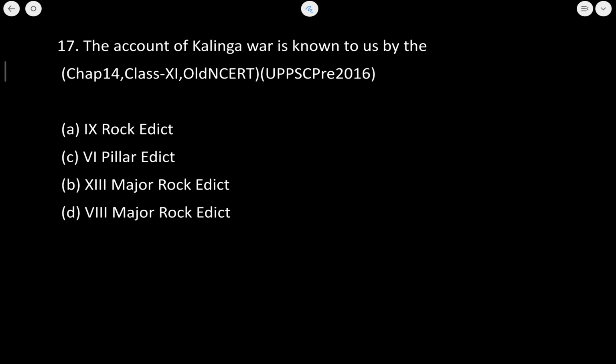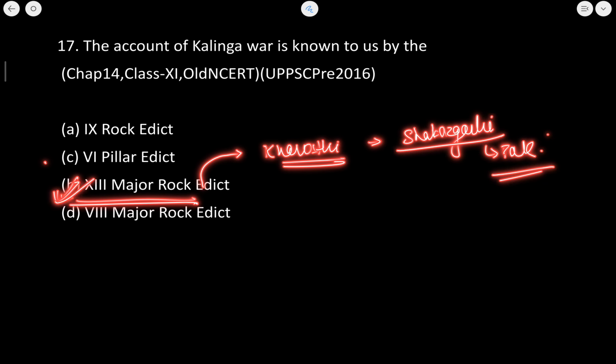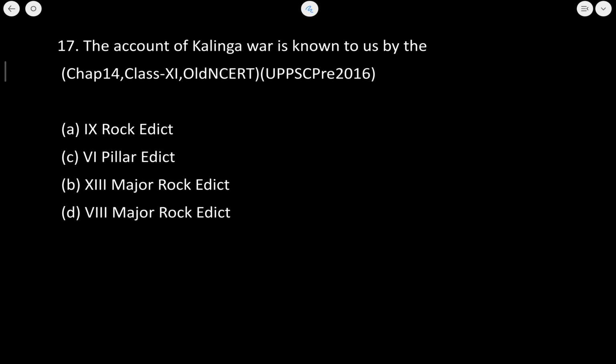Now this was mentioned in the 13th major inscription. This inscription was written in the Kharosthi script, and it was discovered from the Shahbaz Gari area of present day Pakistan. So it is the correct answer.